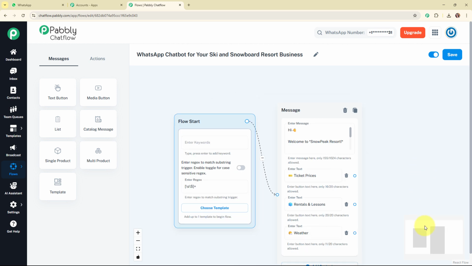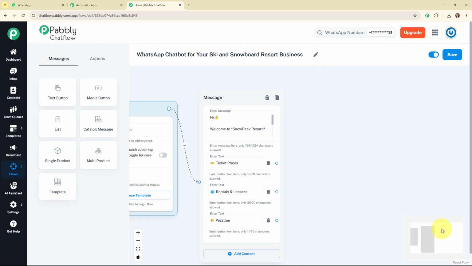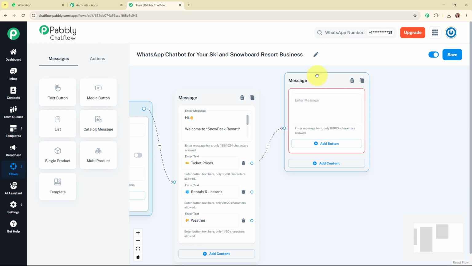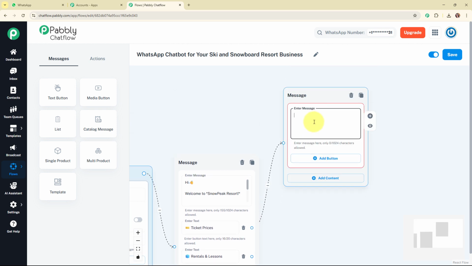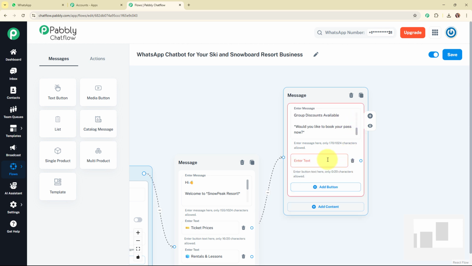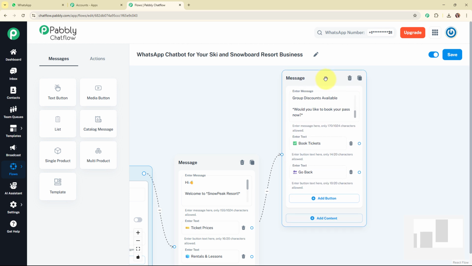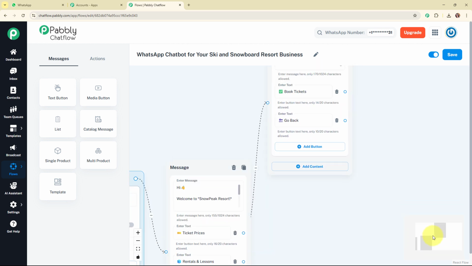So now we are going to build this chatbot further for these quick reply buttons. Let's start with ticket prices. If my customer selects ticket prices, then I want to add a text box over here with all the ticket prices. So I'm going to add the text as "Our current ticket pricing. These are the tickets," and it says "Would you like to book your pass now?" And for that I'm going to add some quick reply buttons over here with the text as book tickets and go back. So with this, we have successfully completed this message box as well.